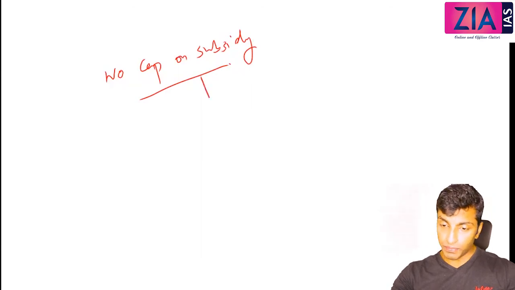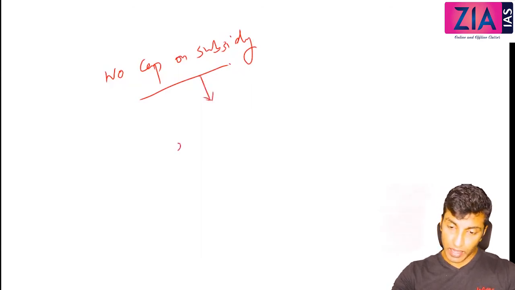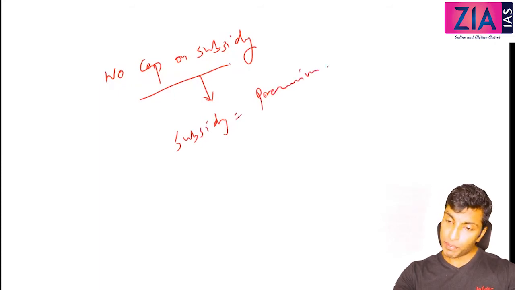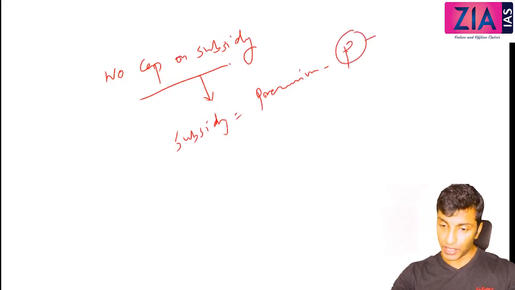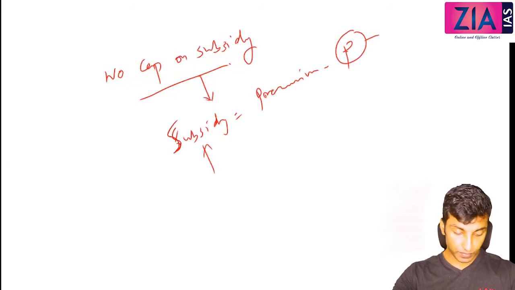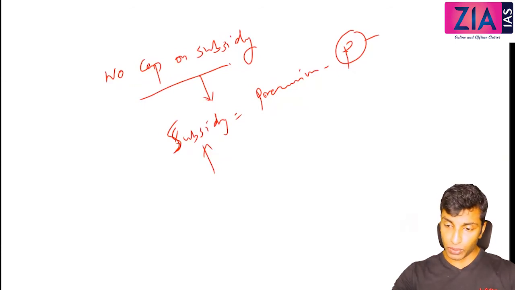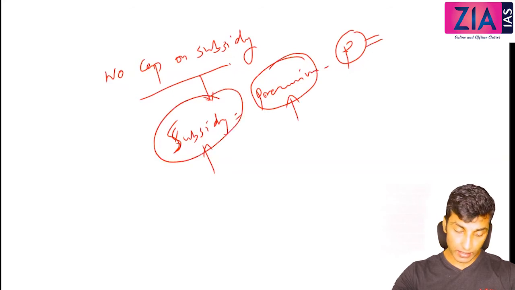The subsidy is the actual rate of premium minus the premium paid by the farmer, and the government will pay that subsidy. So here there is full insurance coverage.